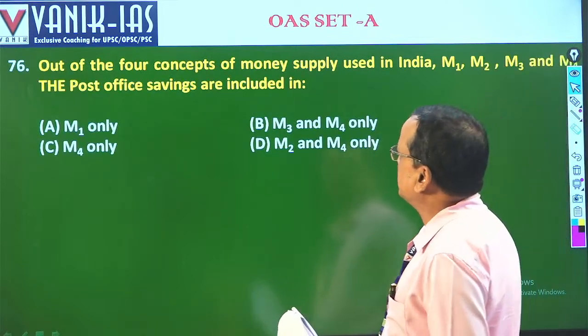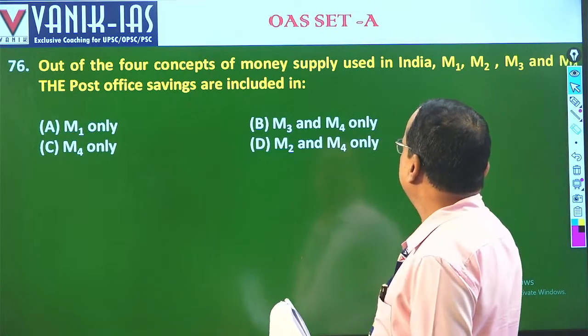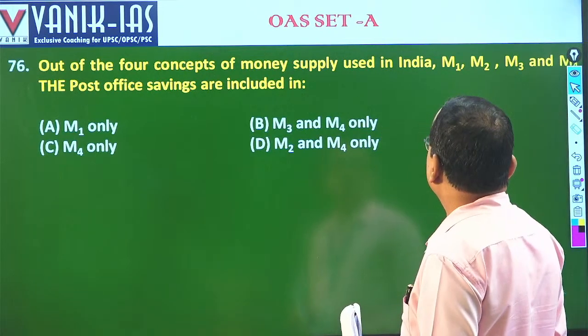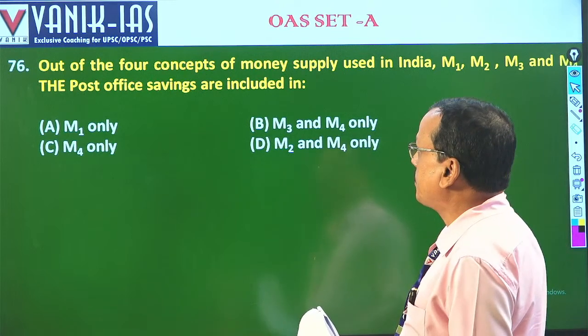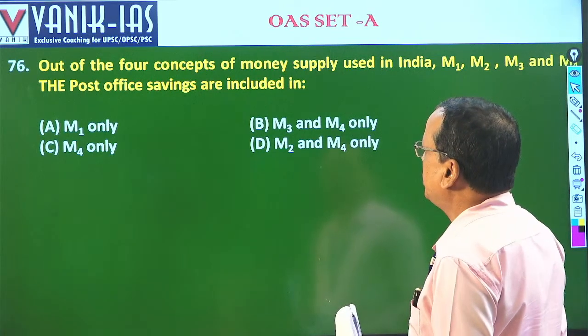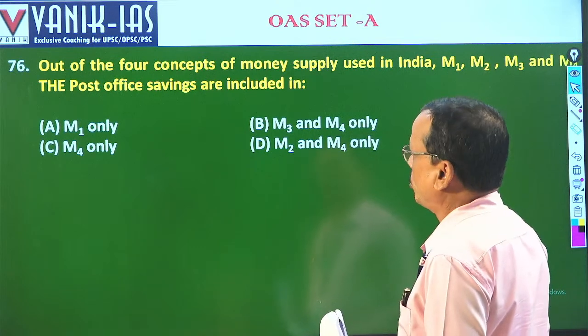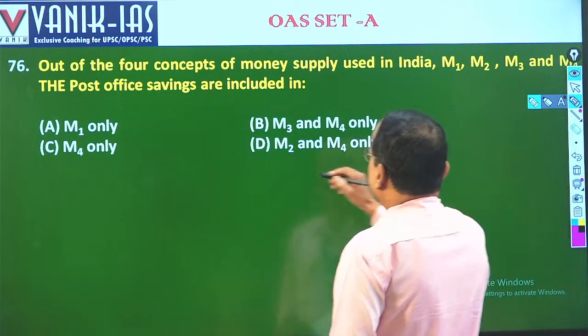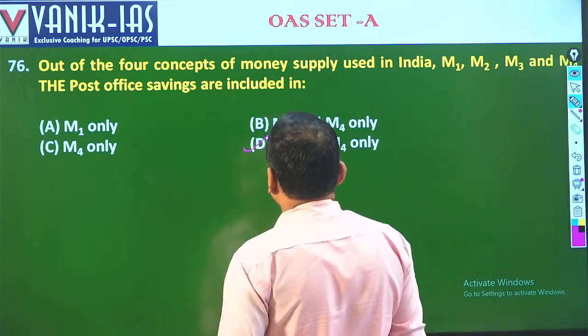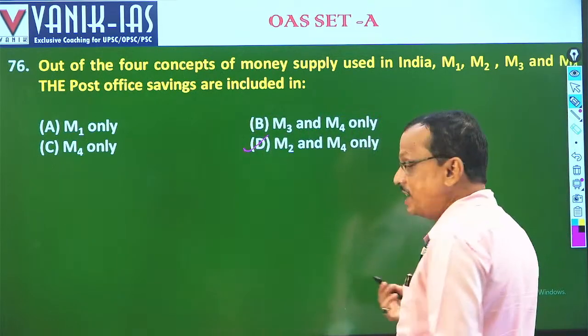Out of the four concepts of money supply used in India, M1, M2, M3, M4, or the narrow money and broad money, the post office savings are included in M2 and M4. Okay, so the right answer is D. M1 is called narrow money, M2 is called broad money. What is M1?